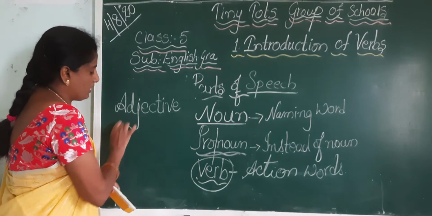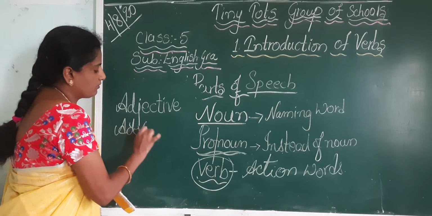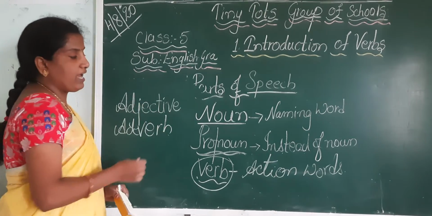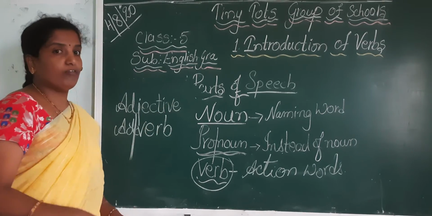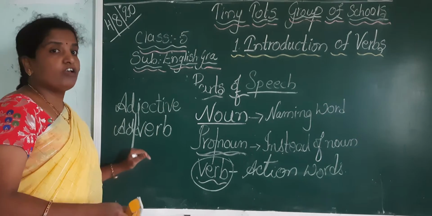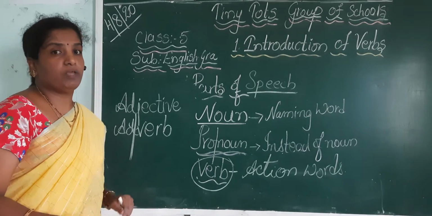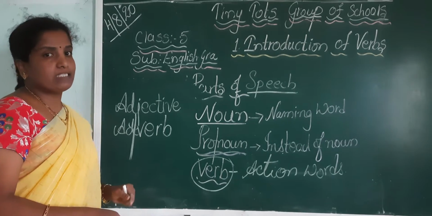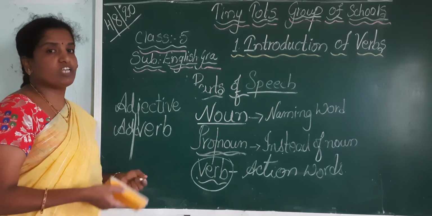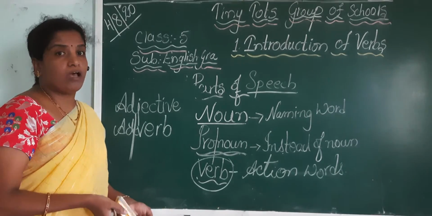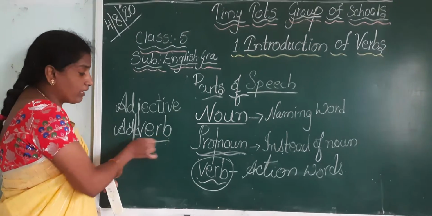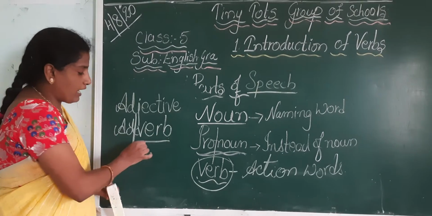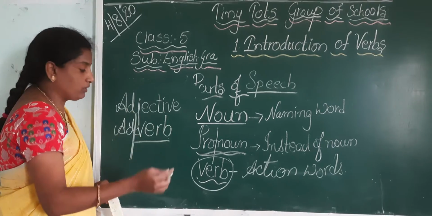Next, another part, adverb. What do you mean by adverb? An adverb is a word which adds something to a verb. Verb means work, and we can add something to the verb.